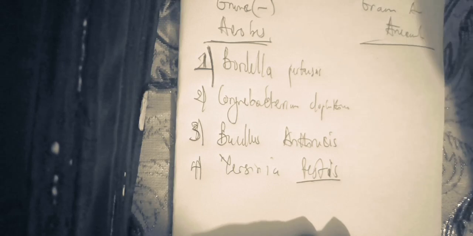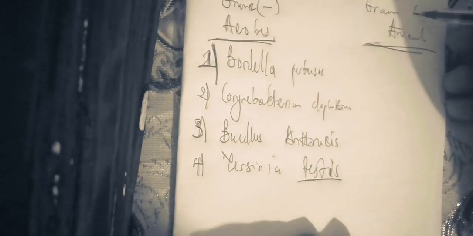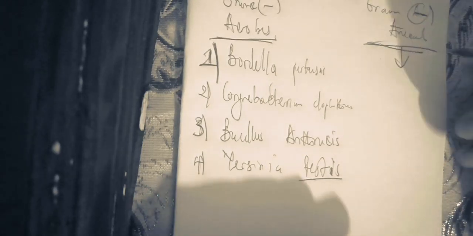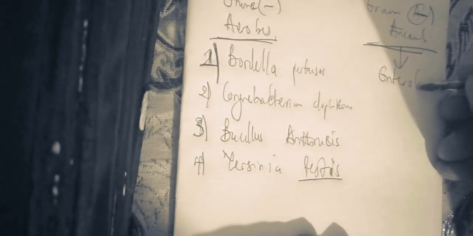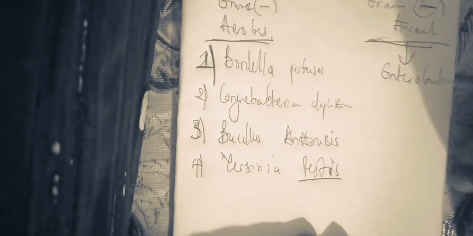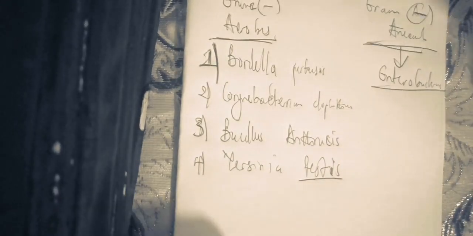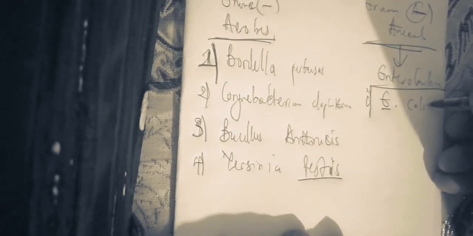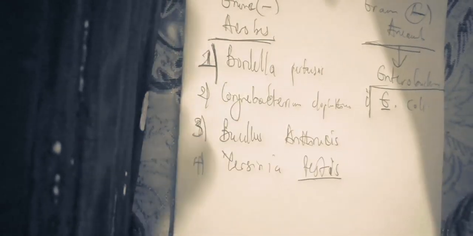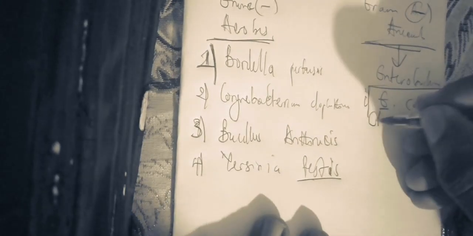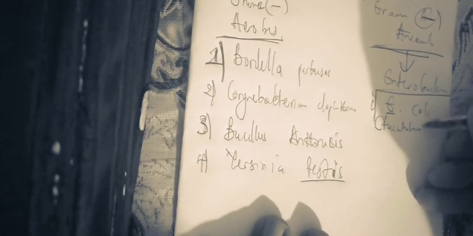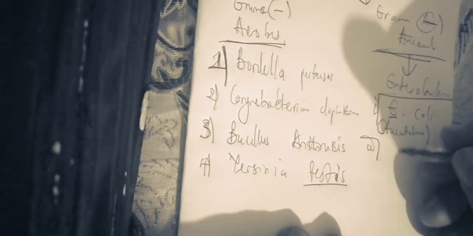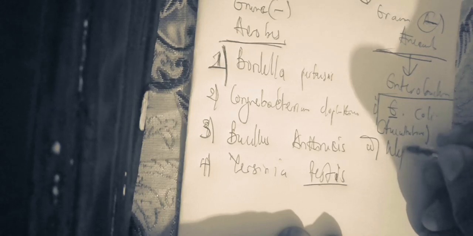Now, the next one after gram-negative aerobes, we have gram-negative anaerobes. Is it clear? Peculiarly, under the gram-negative anaerobes is the Enterobacteriaceae family. Among the Enterobacteriaceae family, we have Escherichia coli. Escherichia coli is not strictly anaerobe, but it is more of a facultative anaerobe. The other one, which is only anaerobe, we are going to have Klebsiella.